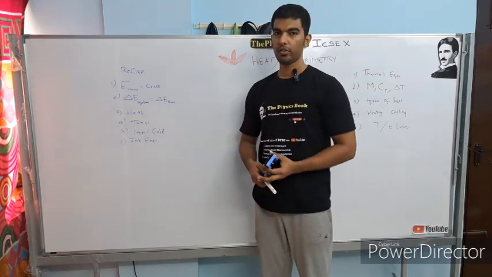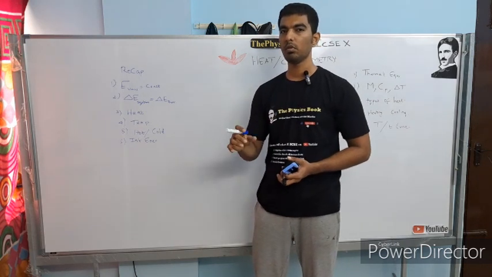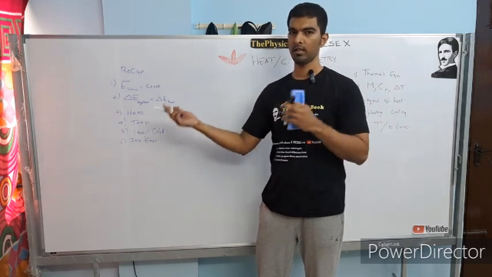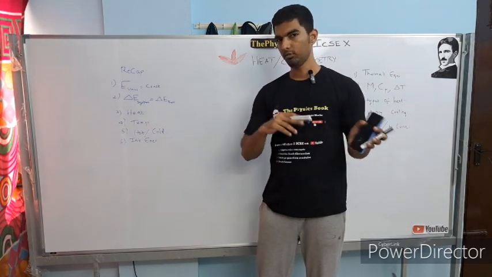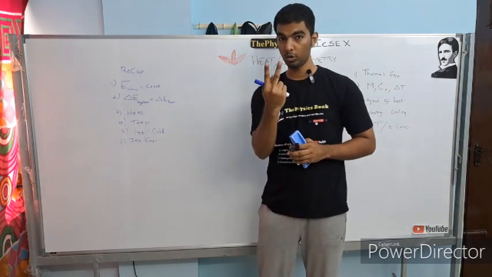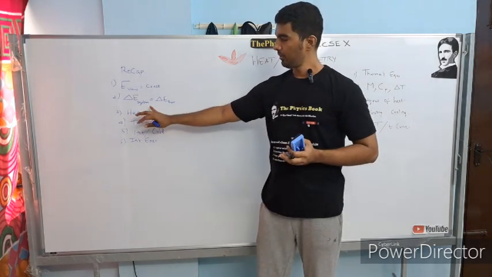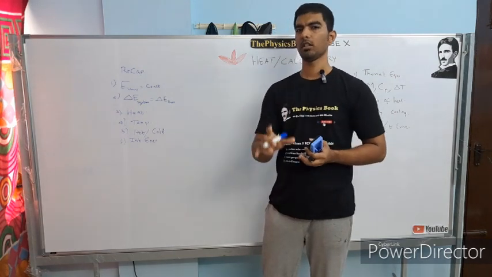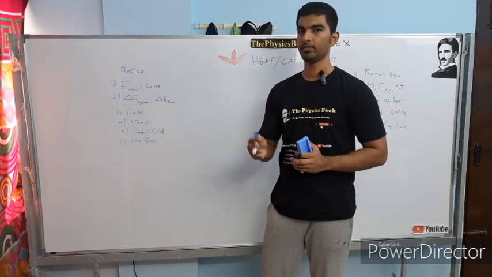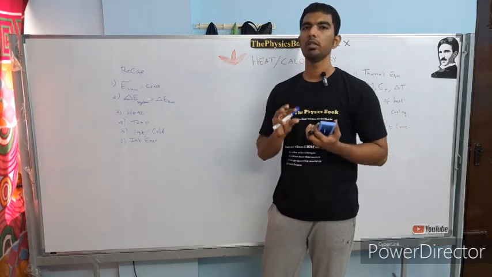So the third point is heat. What does heat mean? Heat is nothing but a thermal energy flow from one body to another body. The body can be a system or a surroundings. It can be one system to another system, one system to surroundings, or surroundings to system. But keep in mind, heat energy can be transferred only between two entities. It should be between system and surroundings or surroundings and system. It cannot happen within one system itself. For example, if you take a cup of coffee alone, this heat energy transfer will not be possible. As I said, somebody has to accept whatever you are giving, and only then will you be able to give it.